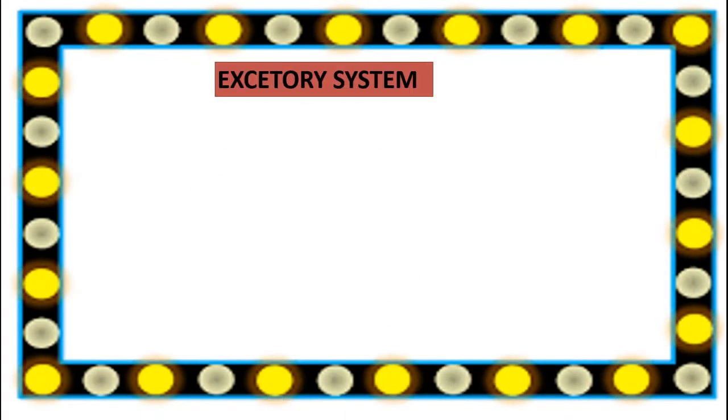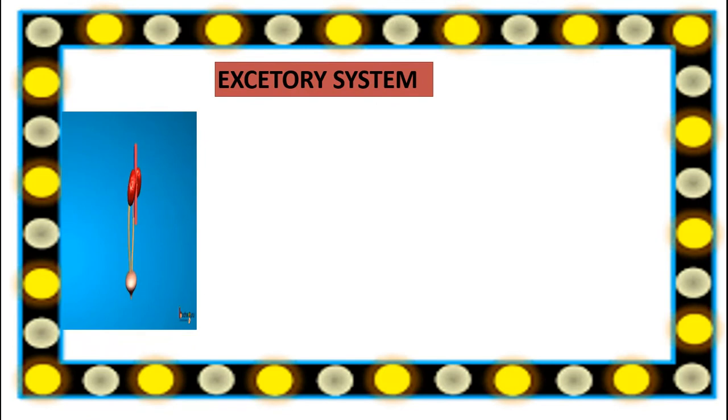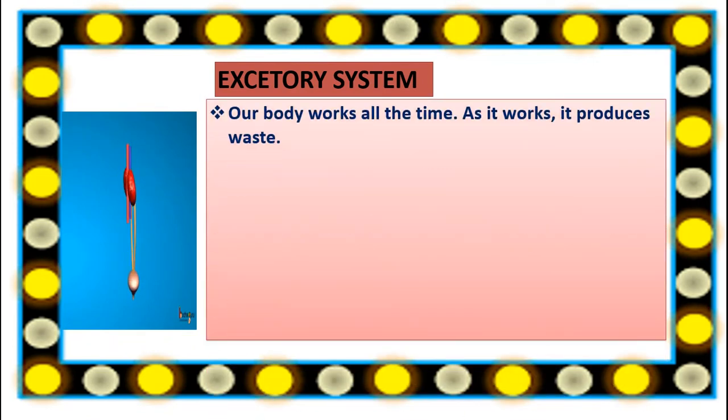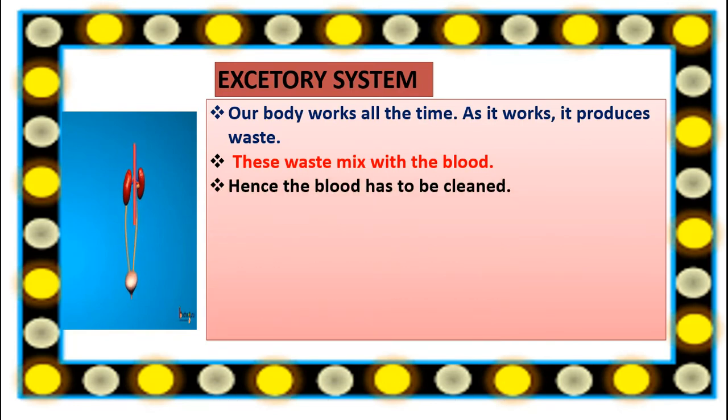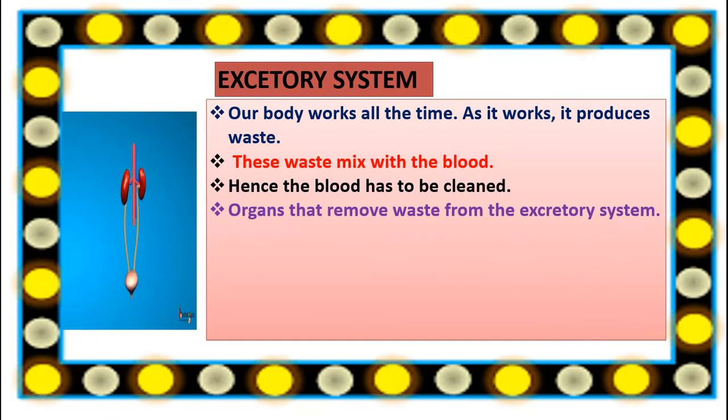Let's move to excretory system. Our body works all the time. As it works, it produces waste. These wastes mix with the blood. Hence, the blood has to be cleaned. Organs that remove waste form the excretory system.